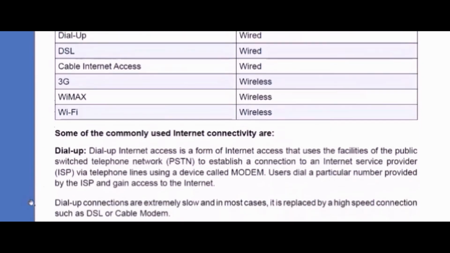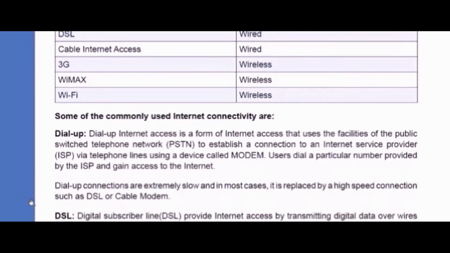Dial-up we have studied earlier: the internet service provider uses the public switched telephone network, PSTN, to establish a connection. The users dial a particular number provided by the ISP and then gain access to the internet.